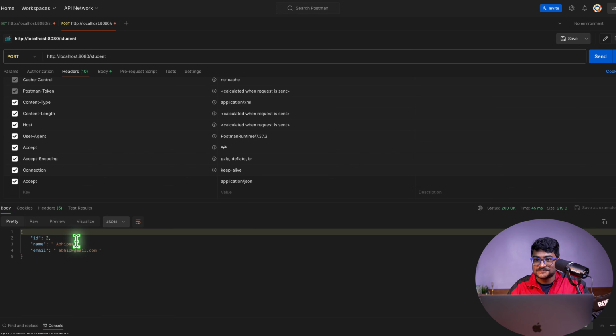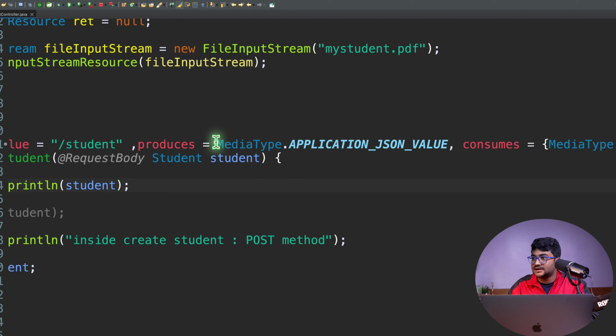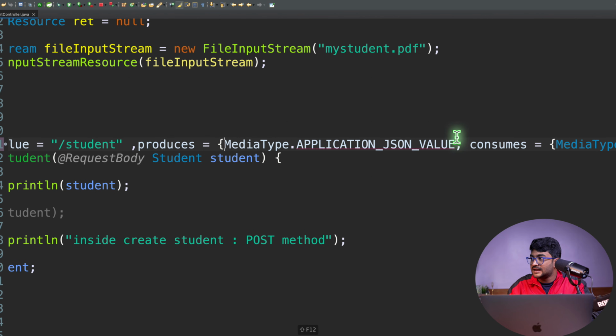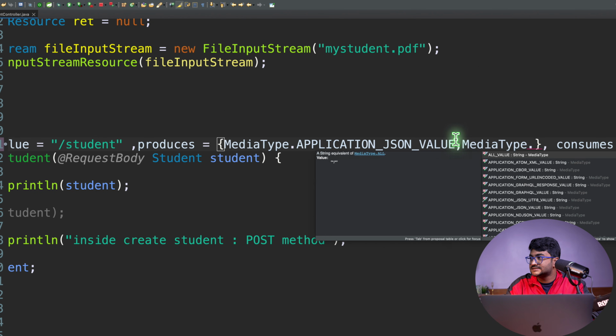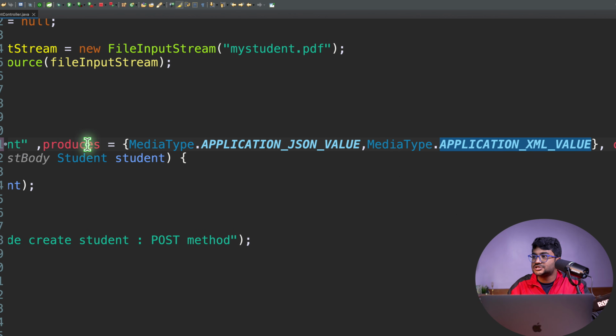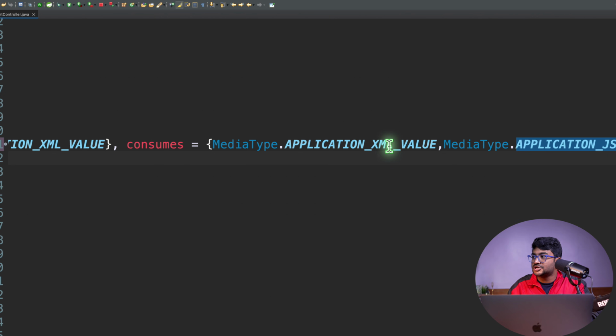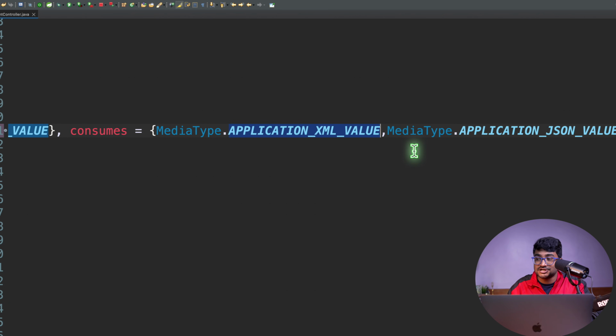It worked, right? So right now, if I use an array and add one more media type over here, let's say application XML value, now the server can produce the data in JSON and XML, and also will be able to consume the data in XML and JSON.